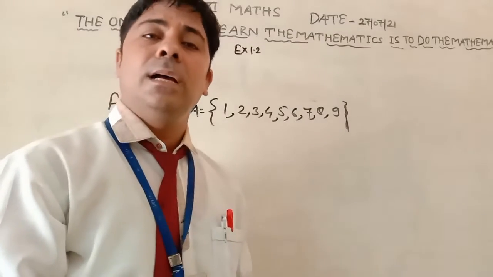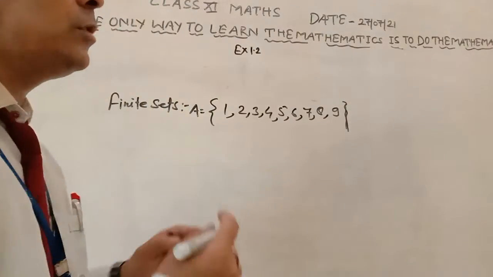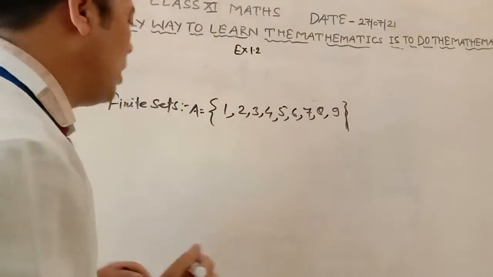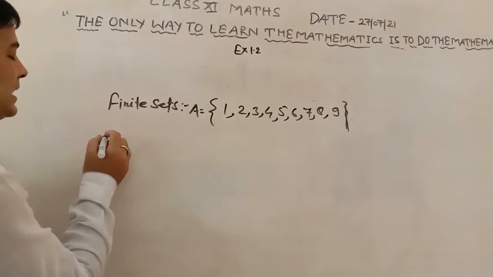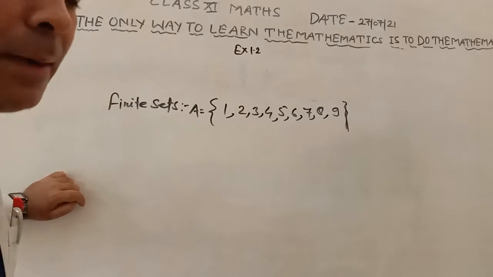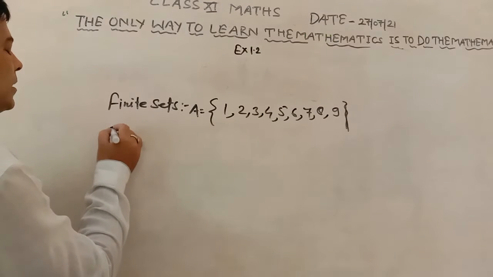So you have an idea about the finite set, or those sets which we can count. Now, after the finite set, the infinite set.